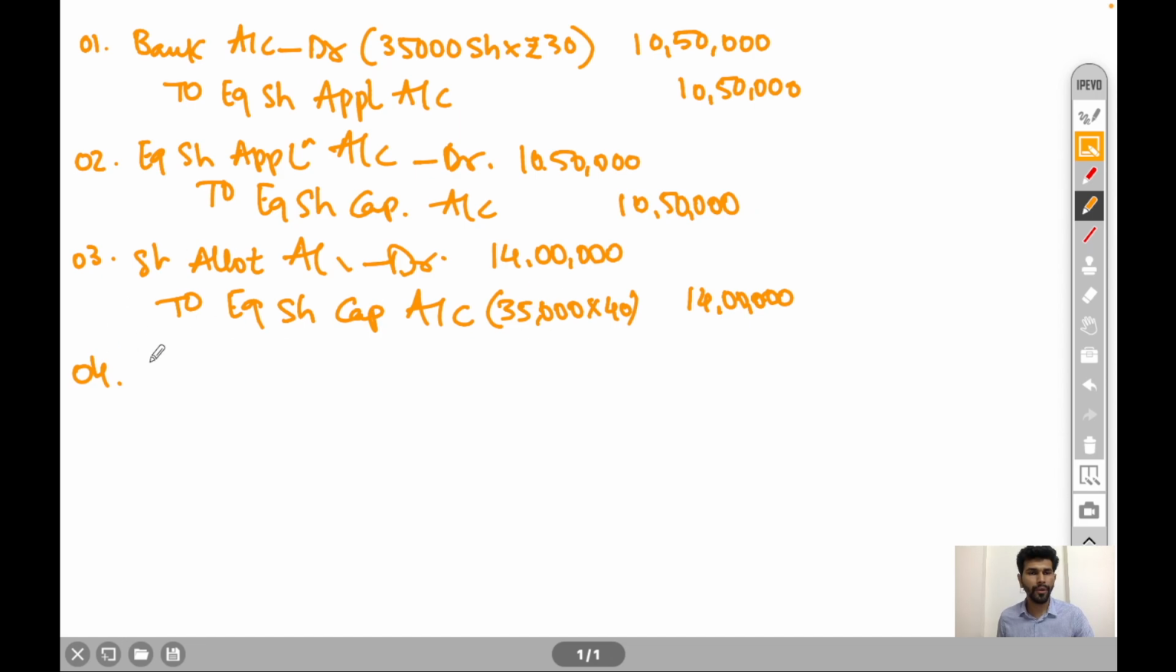Fourth entry, allotment money received. So journal entry will be bank account debit to equity share allotment account 14 lakh rupees.